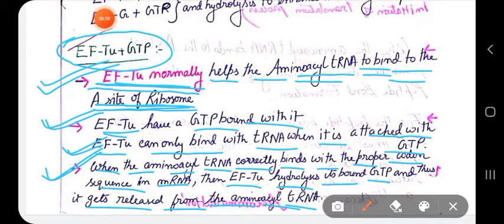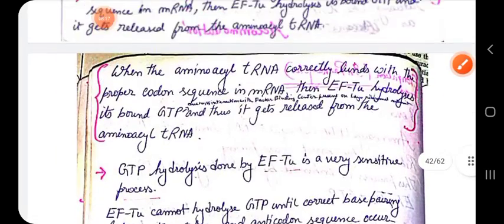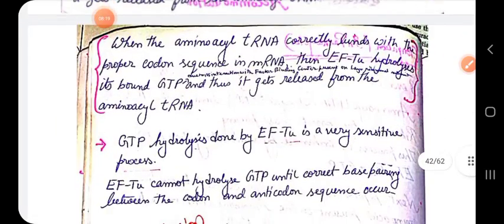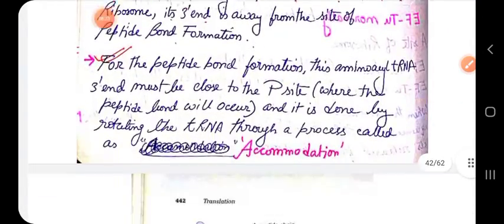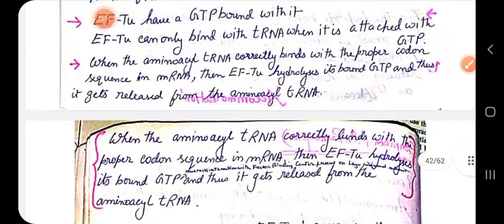Okay. So coming to the next point, I will show you the diagram of how EFTU works. It shows the EFTU function here.